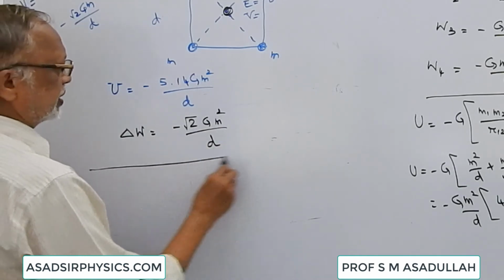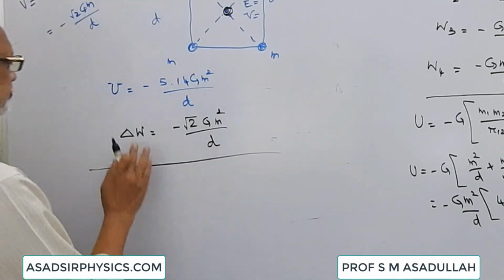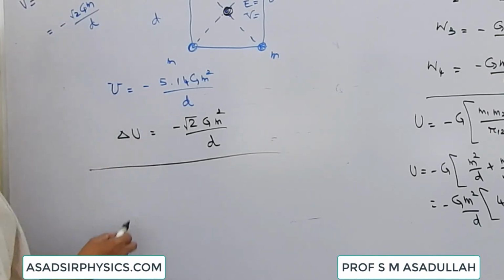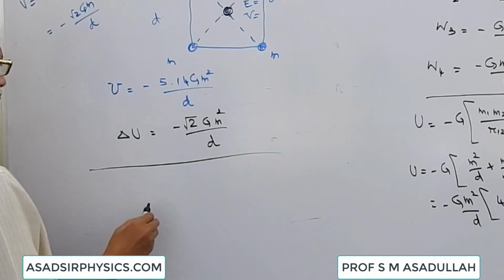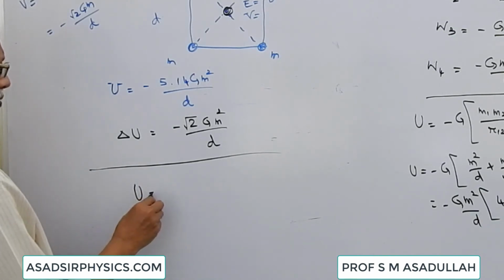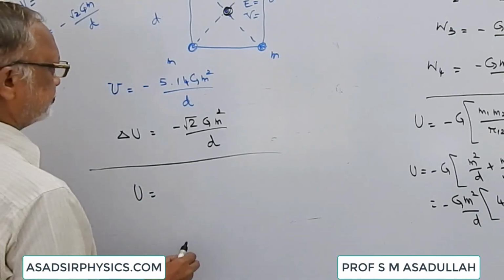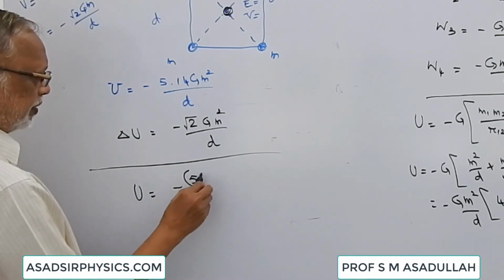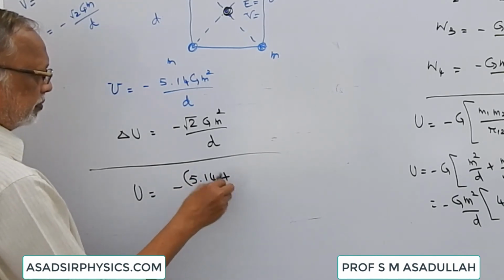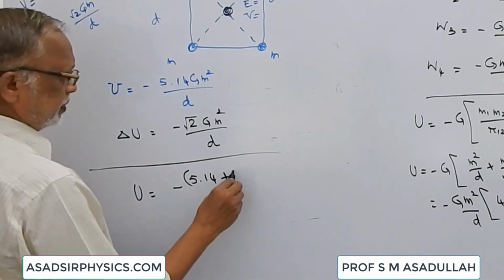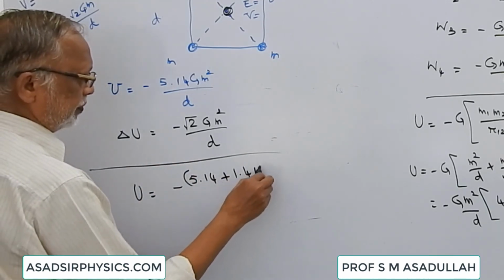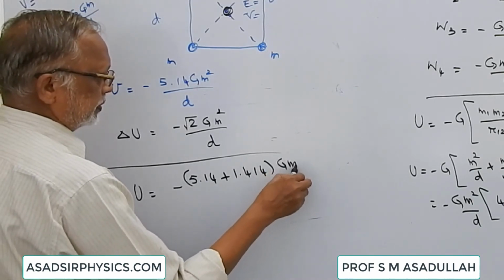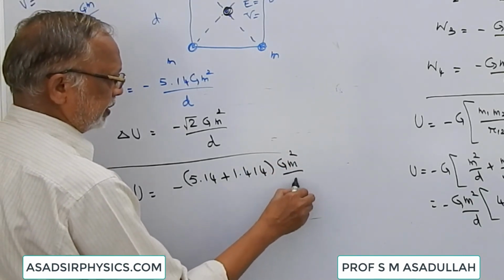Now the total potential energy, you can call it delta U. The total potential energy U is equal to minus of 5.14 plus root 2, 1.414, bracket, G m square by d.